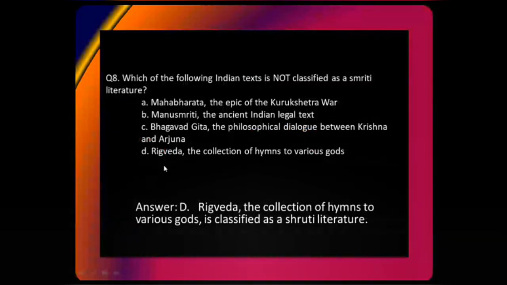So if you look over here, Mahabharata is written by man, obviously. Manusmriti was written by Manu, obviously. Bhagavad Gita is also part of Mahabharata, which is also written by a man. That is why. And Rig Veda is the direct word of God. That is why it is a Shruti literature. All right. Let's move forward.